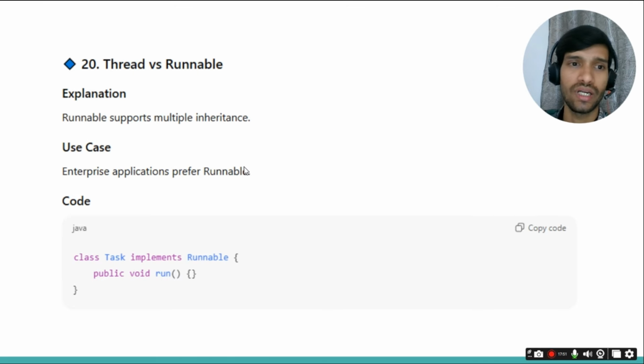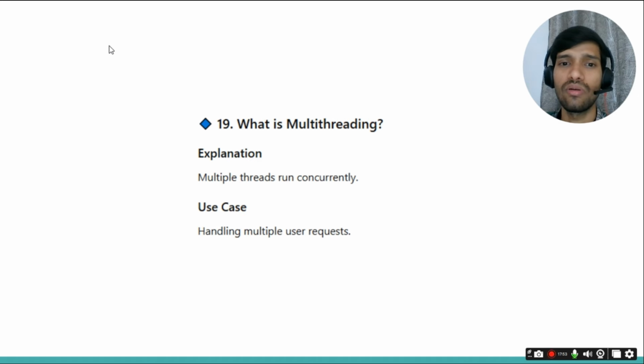Then this multi-threading concept, they will mostly ask to the experienced candidate. So you can tell that we need to use multiple threads to run concurrently, so that the execution will be completed faster.